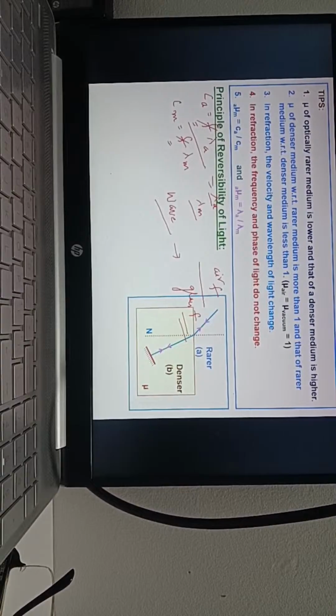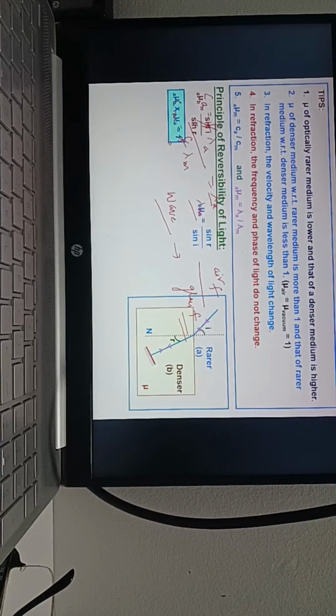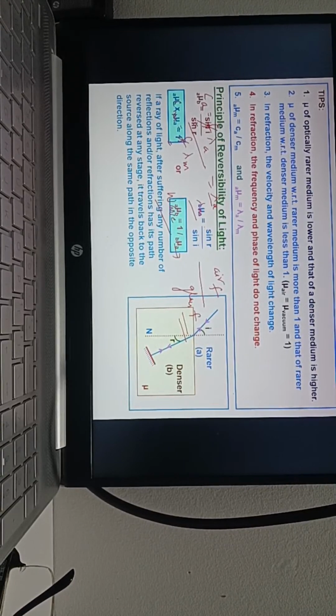Right. This one you see. This is the reverse. I think you know this. Light falls, and then if you put a mirror over here, a short mirror, it will reflect back. So this is called reversibility. According to reversibility, refractive index.